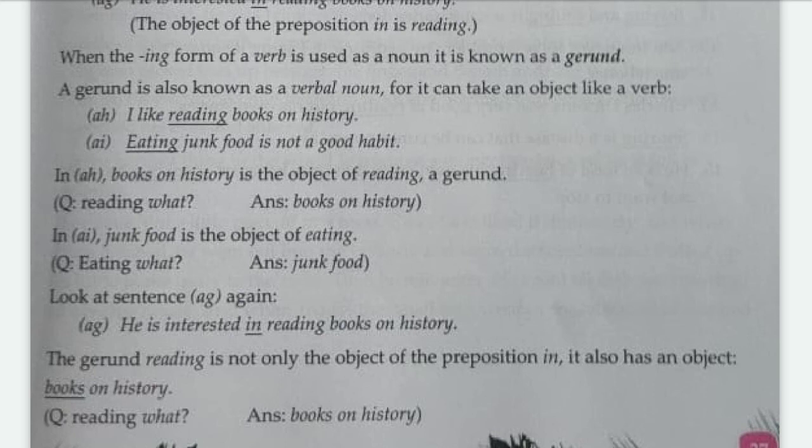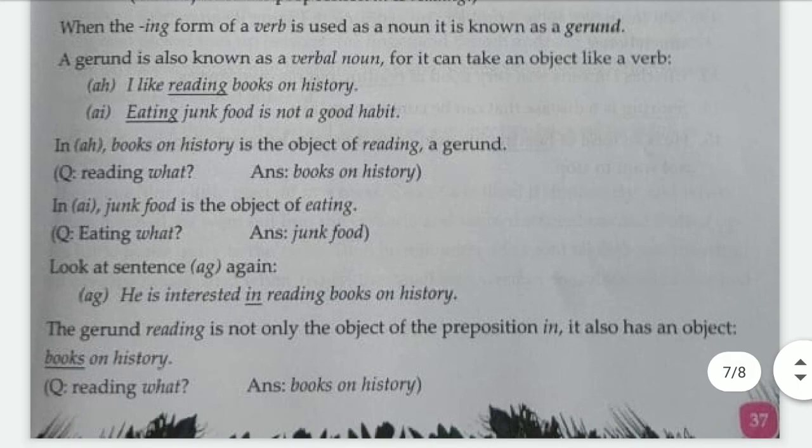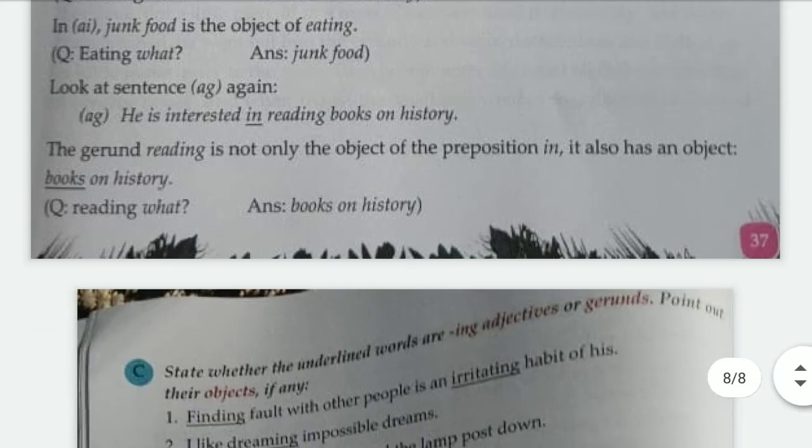And what are participles? Words formed from a verb and used as an adjective. When it is an adjective we say participle, and when the verb is used as a noun we call it a gerund. A gerund is also known as a verbal noun, for it can take an object like a verb. So I like reading books, eating junk food. Here reading and eating are both nouns. The gerund reading is not only the object of the preposition, it also has an object, books on history. So reading what? Books on history.